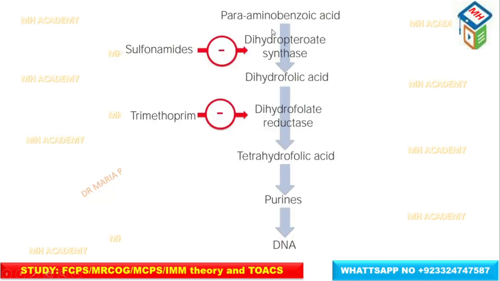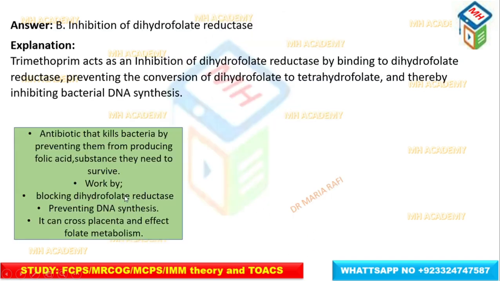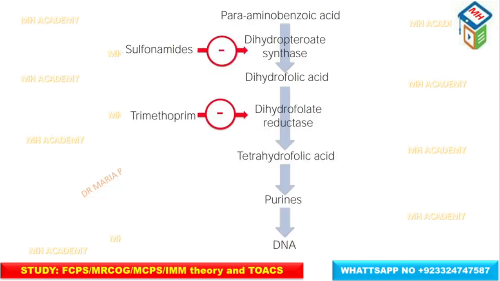Here is a diagram showing you para-aminobenzoic acid converted into dihydrofolate and then tetrahydrofolate with the help of dihydrofolate reductase. Trimethoprim is the drug that inhibits dihydrofolate reductase. So the process of converting dihydrofolic acid into tetrahydrofolic acid is inhibited, and there is no formation of purines and no formation of DNA. Thereby it helps in inhibiting bacterial DNA synthesis.